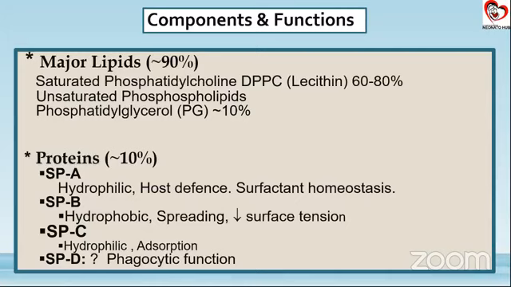reducing the surface tension. The other proteins in the surfactant, like the A and D primarily, are involved in phagocytic and defense function. So if our baby has an inborn deficiency of surfactant protein B, there are going to be all the features of respiratory distress syndrome, even if the baby is full term. So that is why we say that yes, RDS is very common in preterm babies, but though rare, it is not absolutely impossible in our full-term babies as well. So this is the condition where it could be.